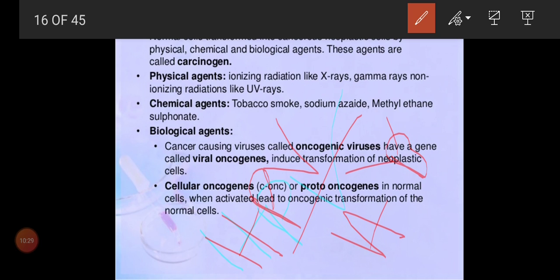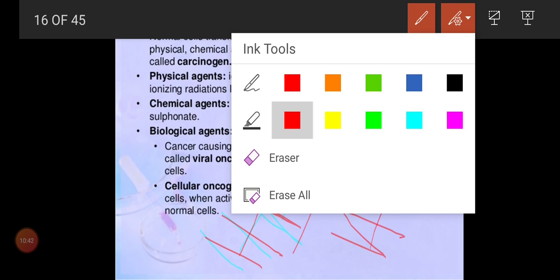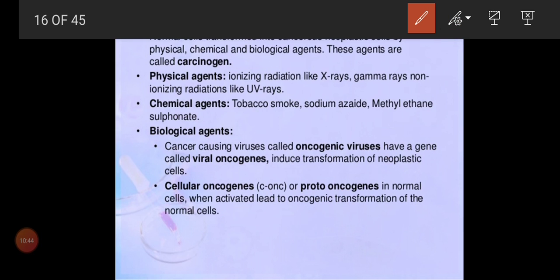And the herpes virus, we have learned in sex education, comes under the virus category. So this will also cause cancers in human beings. So these we call biological agents.